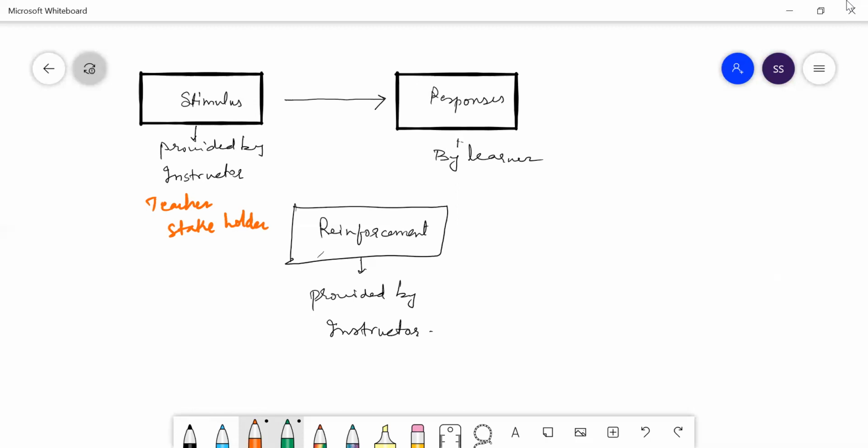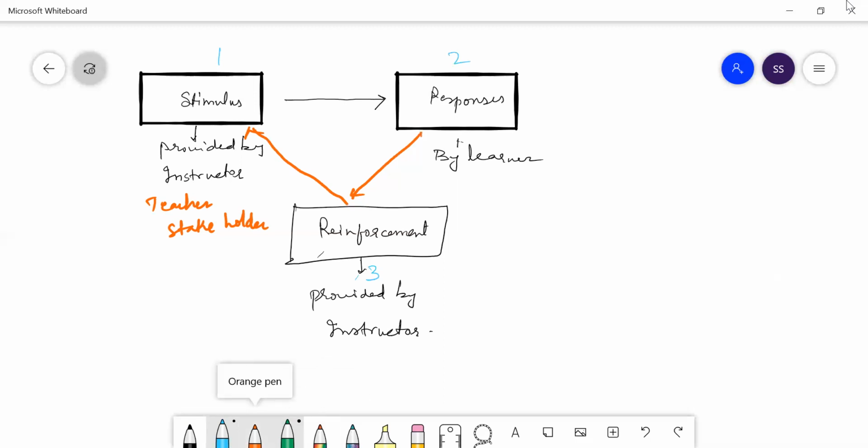Now how is the behavior changing? See here, this is how it is going to change. It is all a cyclic process. If you have presented the stimulus, you have started there, 1, 2, 3, and then again 1. So the teacher has given some stimulus to the student. There is a response by the student. When there is a response, he gets a reinforcement. When there is reinforcement, again the teacher will provide a stimulus to learn the new task. Is this clear?